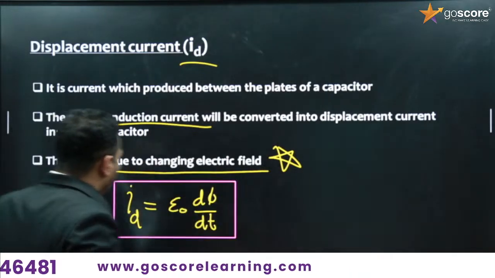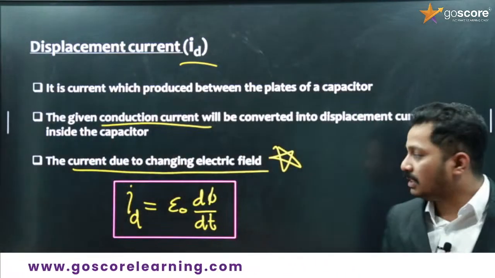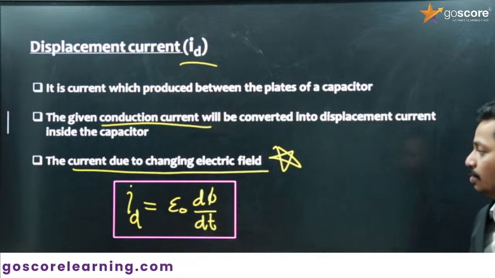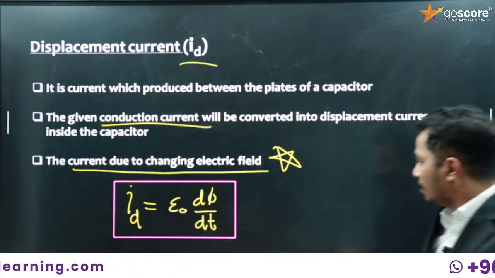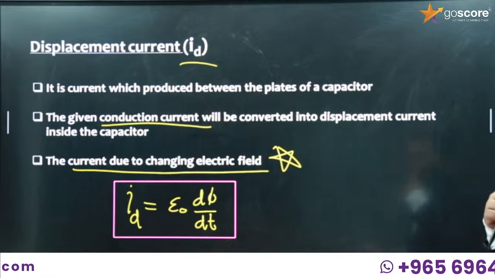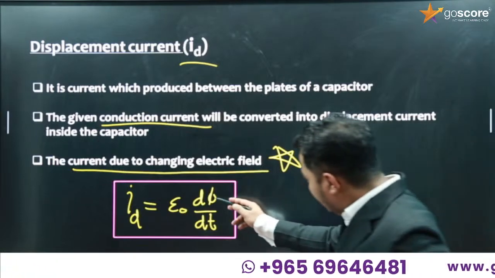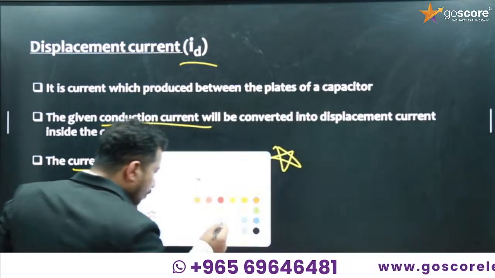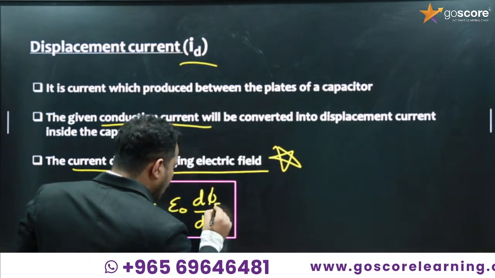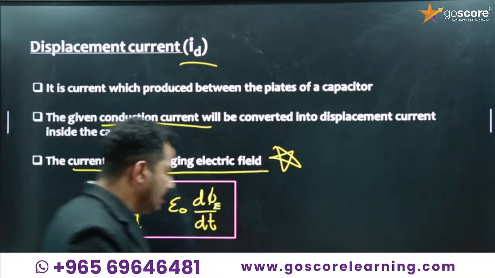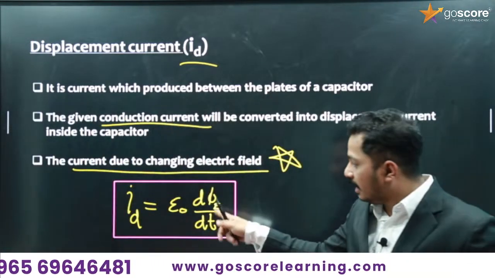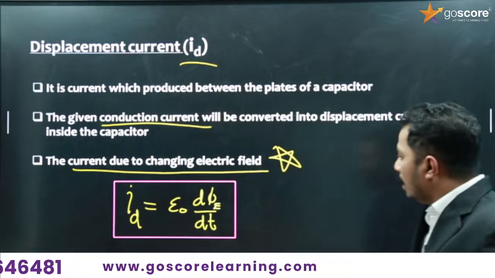This is the expression: ID is equal to epsilon 0 d phi E by dt, where d phi E by dt is the changing electric flux. The time varying electric field is giving the displacement current.